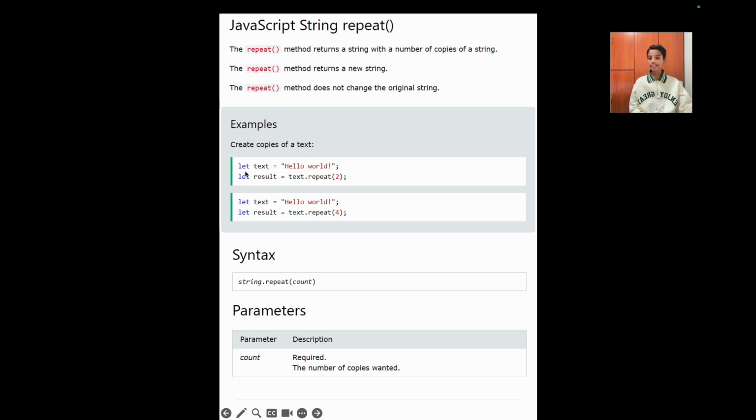So as you can see in this first example, we have declared a variable called text and we have given it the value of hello world. And then we have declared another variable called result, and we have given it the value of text.repeat(2). It will repeat it 2 times and give us hello world hello world. So let's look at this using Visual Studio Code.